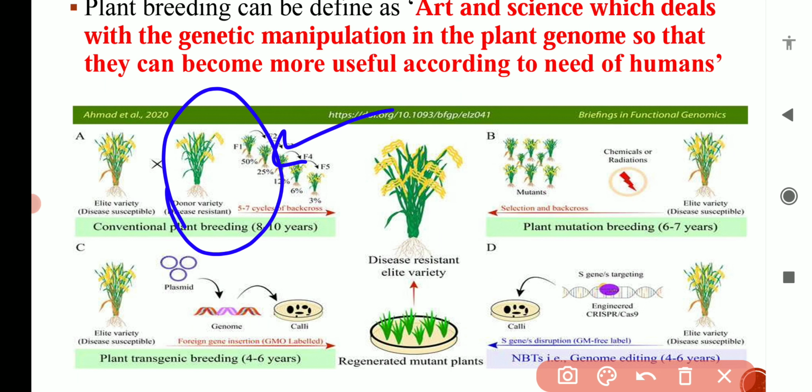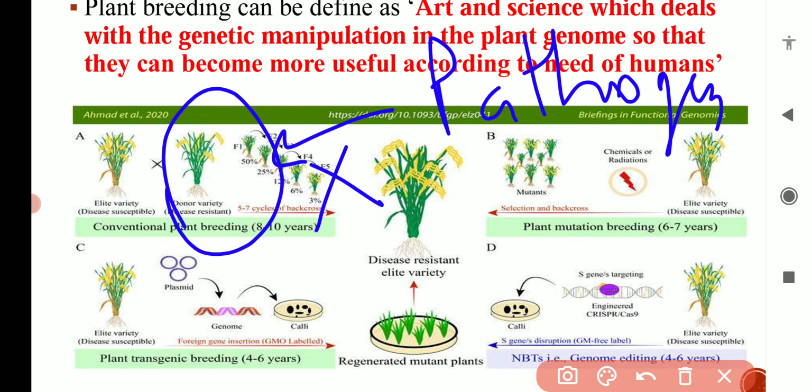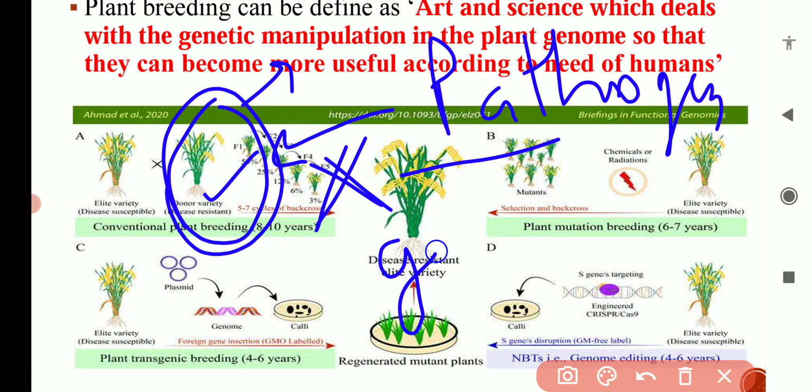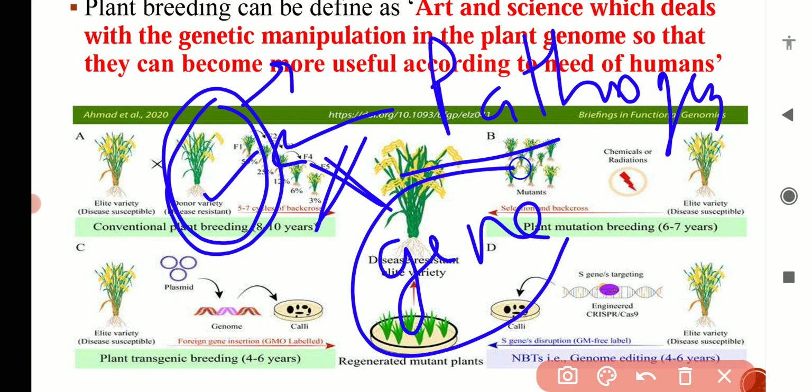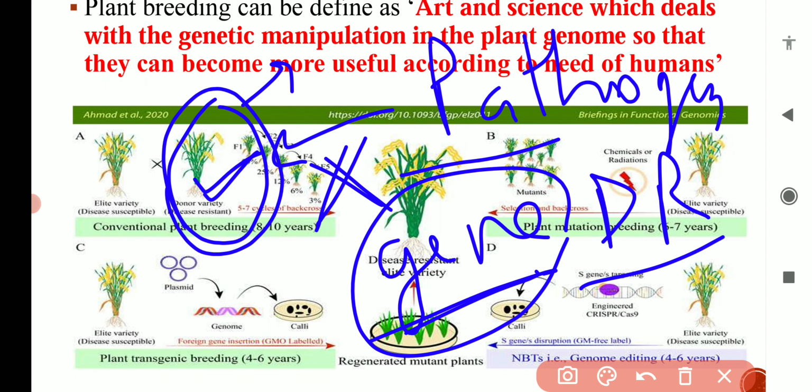Diseases do not occur here because the pathogen, the disease causing agent, is not able to attack this plant, because it has some genes which are disease resistant genes. These genes prevent the pathogen from attacking this plant.